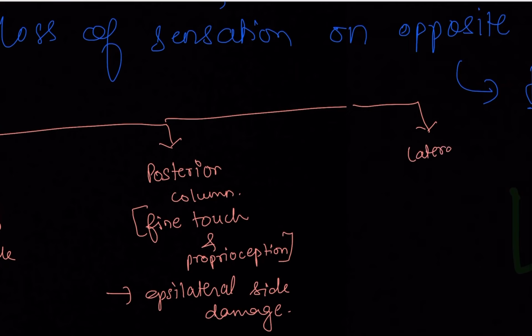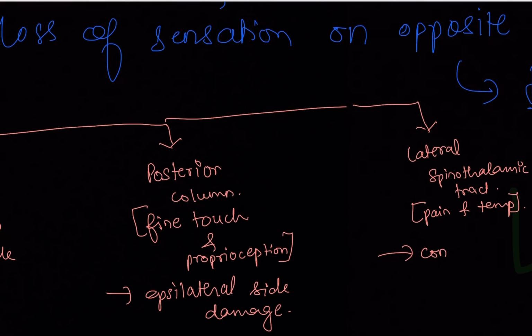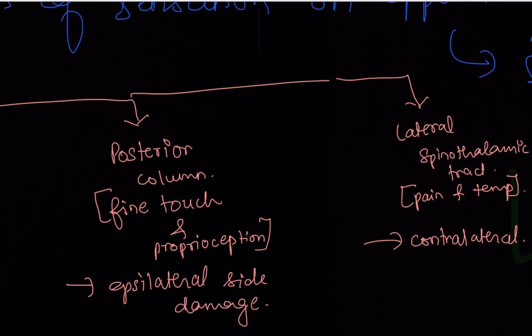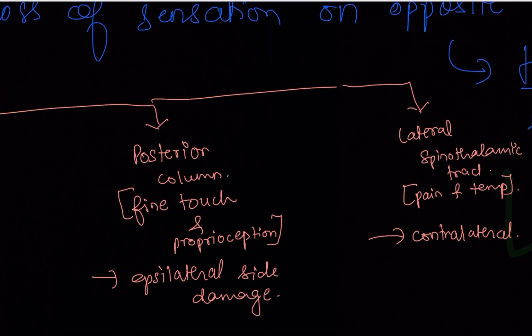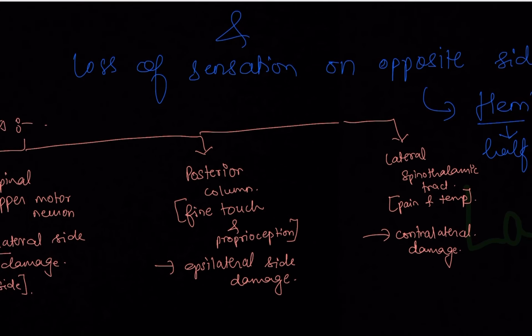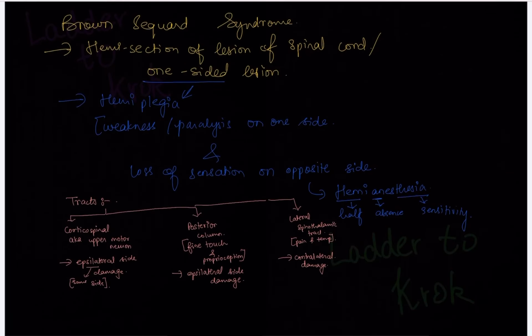Now you have something called the lateral spinothalamic tract. Again, an ascending tract. Remember? Now, this was controlling your pain and temperature. This tract is contralateral. I told you this, I guess, in that video when we were doing the ascending tracts. So the side of damage is contralateral. That's why they gave the question in such a way that the right leg or right hand of the patient is feeling weakness, the muscles of the right hand and right leg are weak, but there are temperature or pain issues on the left hand. Such kind of question is there. You'll find it when we'll be doing the previous year papers together.